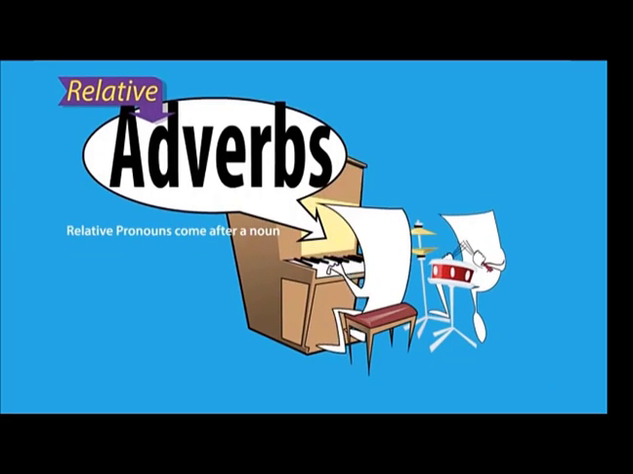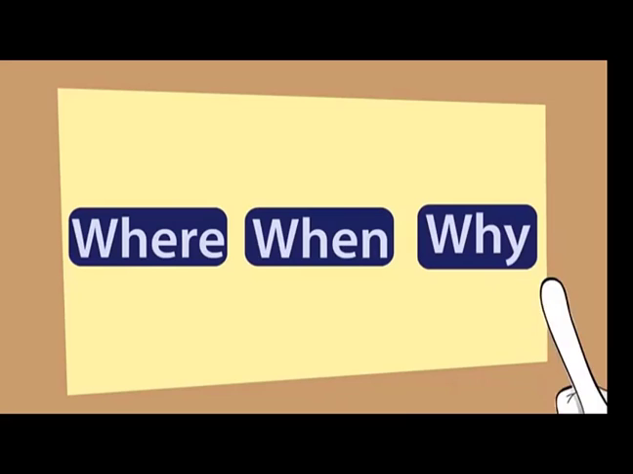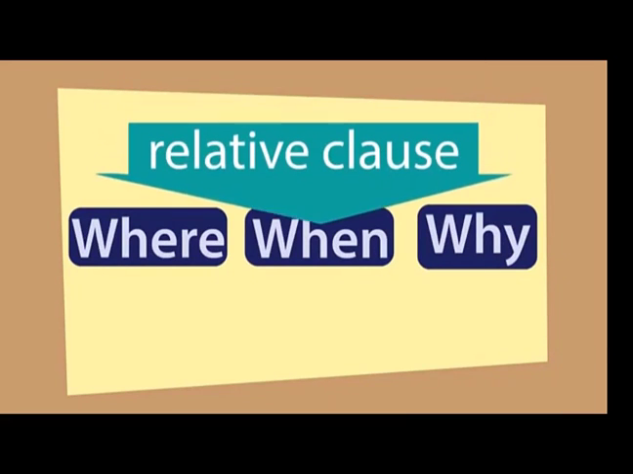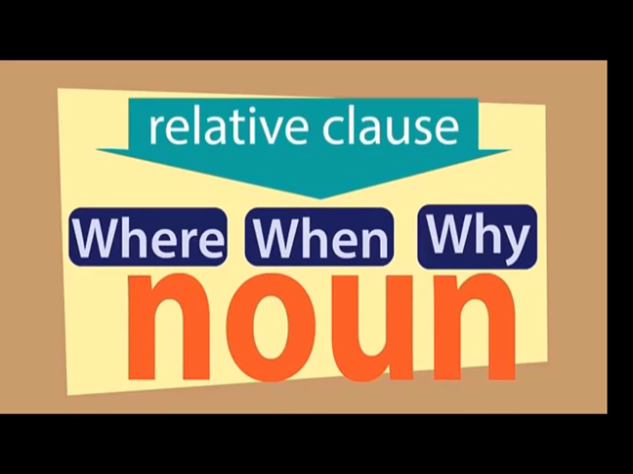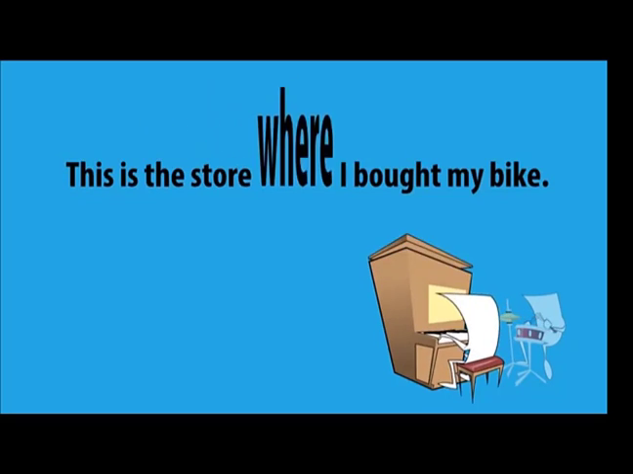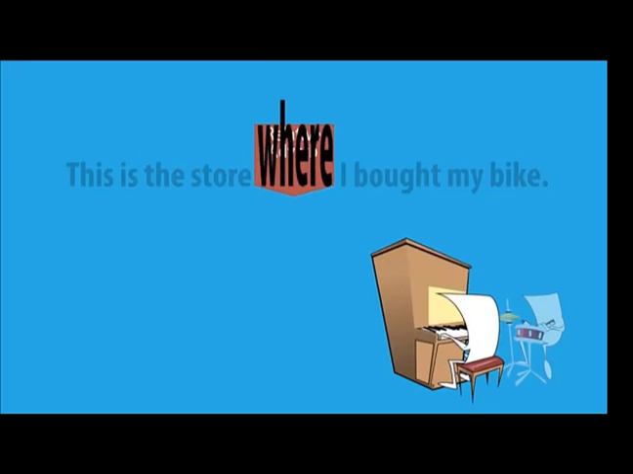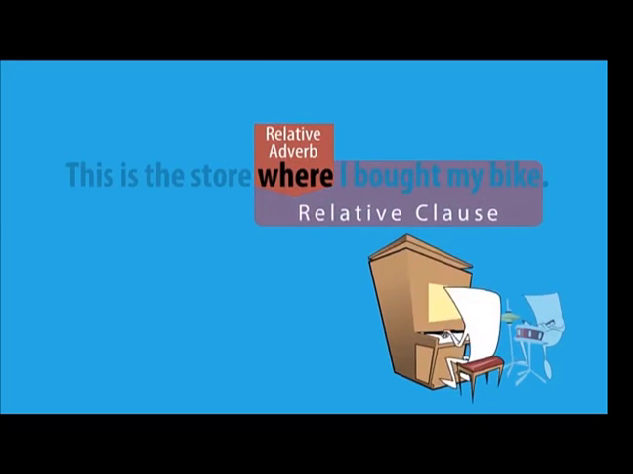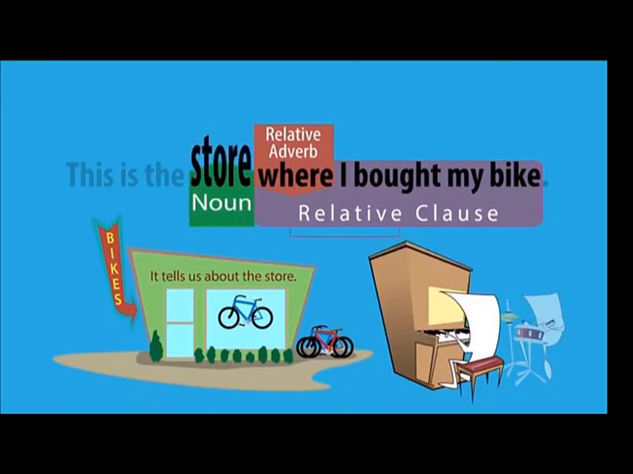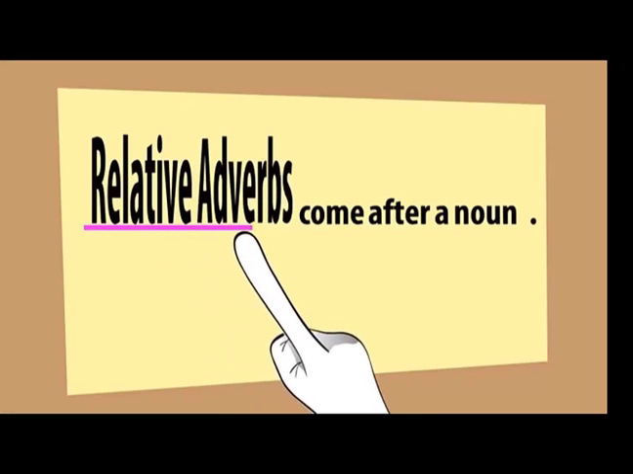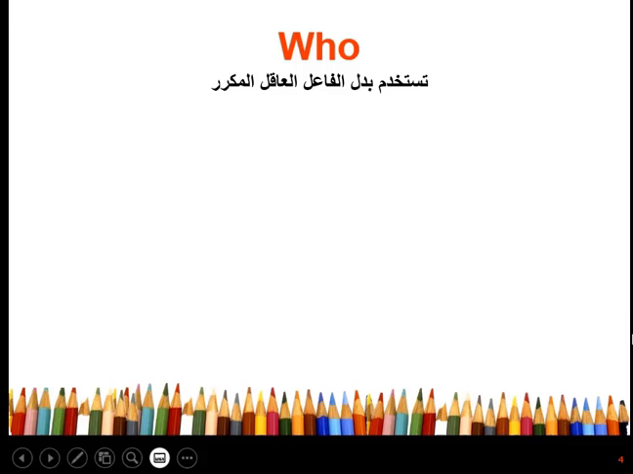Relative adverbs come after a noun. Where, when, why. They introduce a relative clause that tells you about the noun. This is the store where I bought my bike. The relative adverb is where. The relative clause is where I bought my bike. It tells us about the store. Relative adverbs come after a noun.